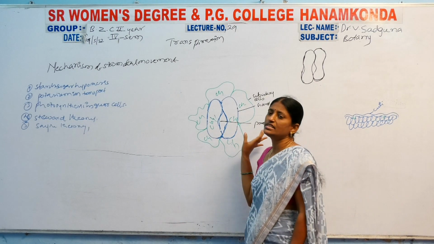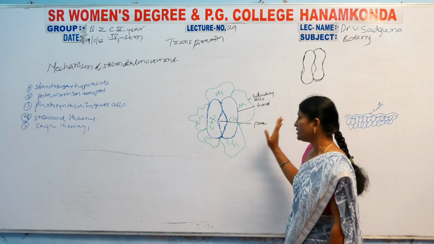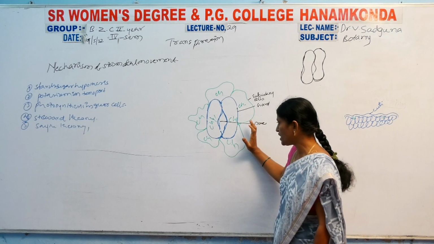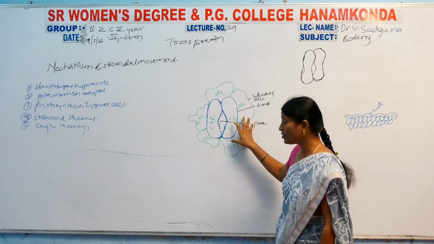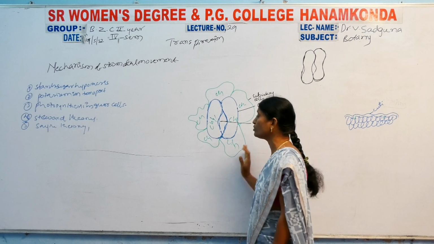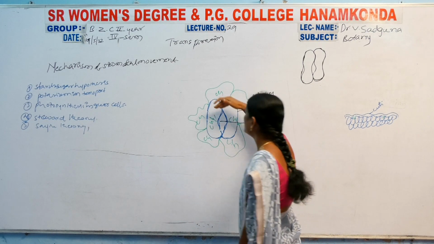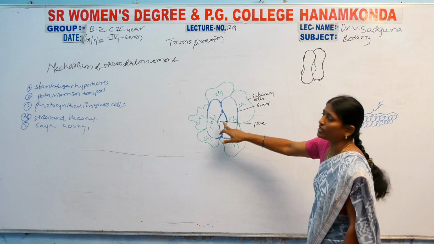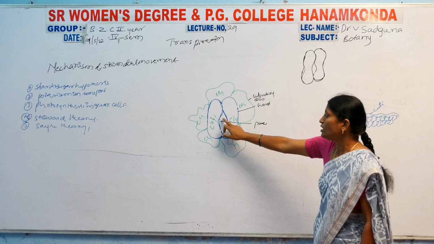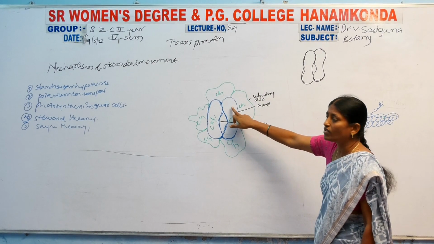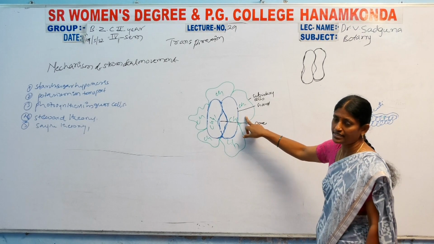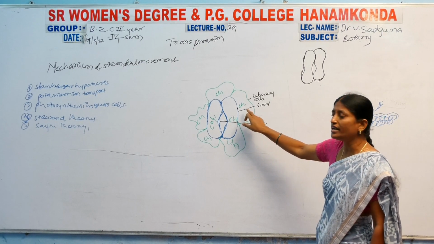So this one is the structure of stomata. In this structure of stomata, these are the different types of pores. Movement goes from one cell to another cell, that is from the pore cells to the guard cells, then guard cells to subsidiary cells. What is the movement at the same time?